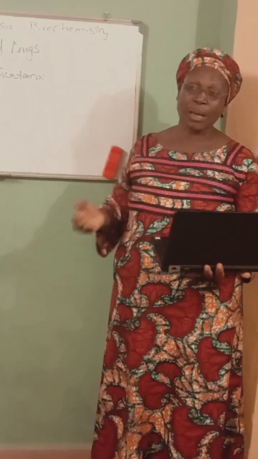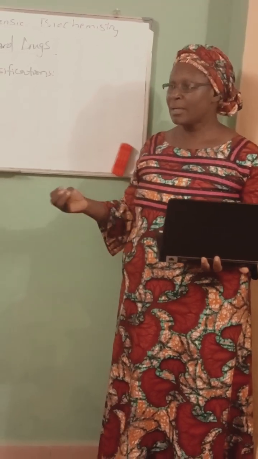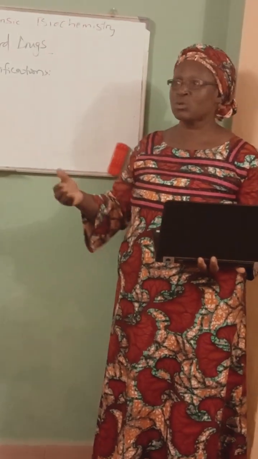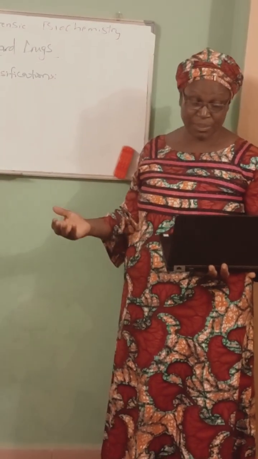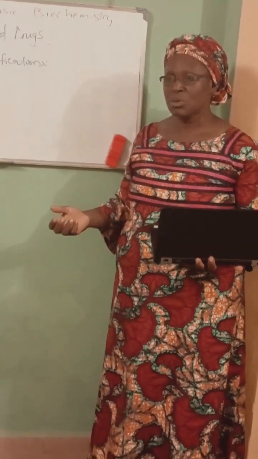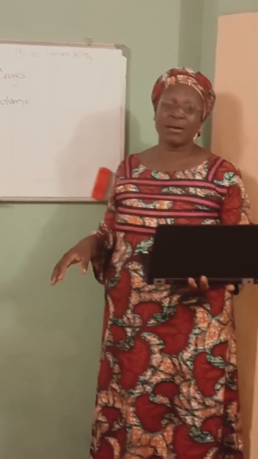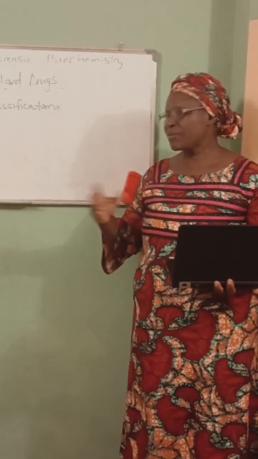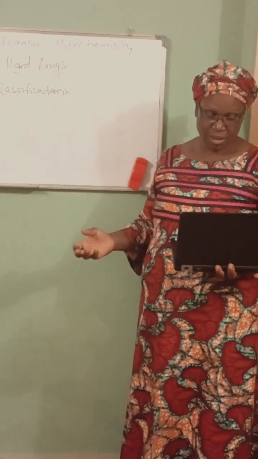For example, these barbiturates are used to treat psychological cases. In psychiatric hospitals, they use them to make people sleep when they cannot sleep. At times, you can also use barbiturates to calm down somebody who is misbehaving.